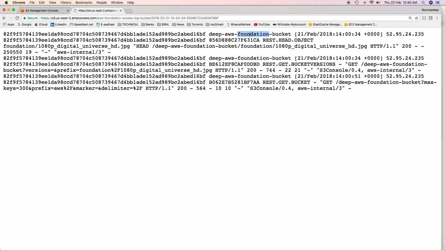This is the name of the bucket. This is the time at which the request was received. This is the IP address of the requester. This is the ID of the requester. This is the operation, the REST HTTP method, and then the resource type. This is the object key.